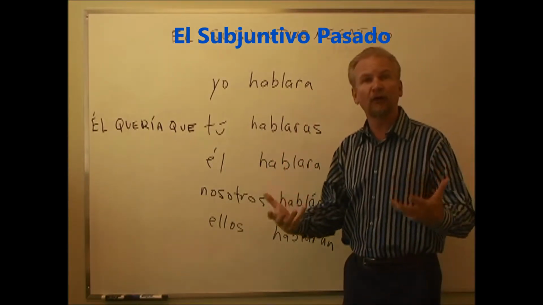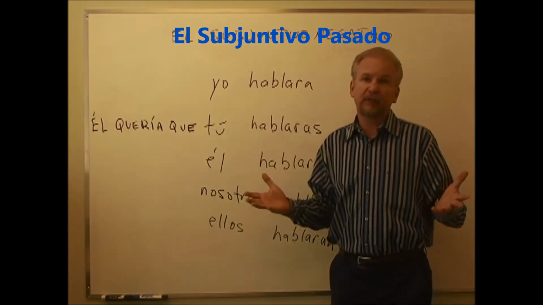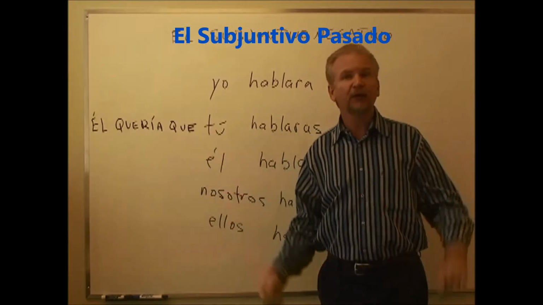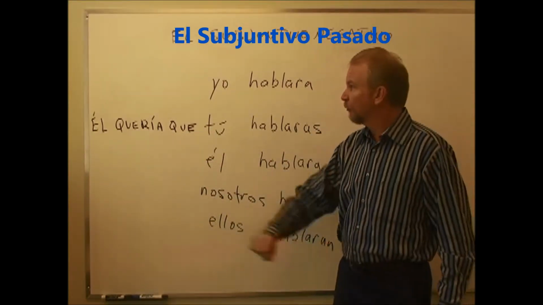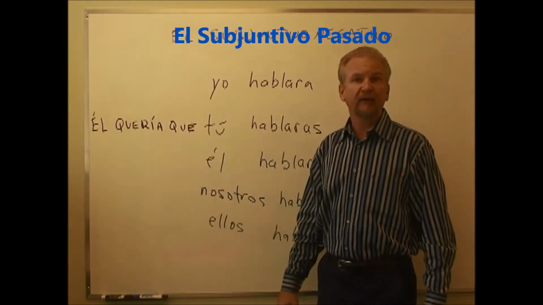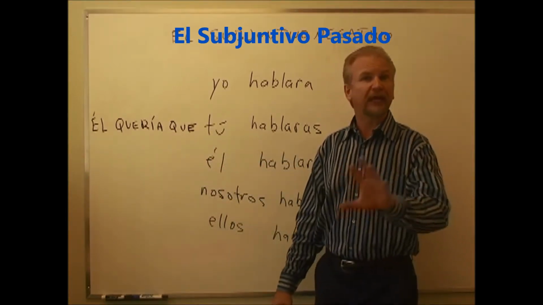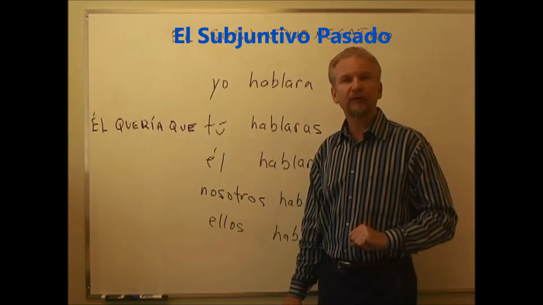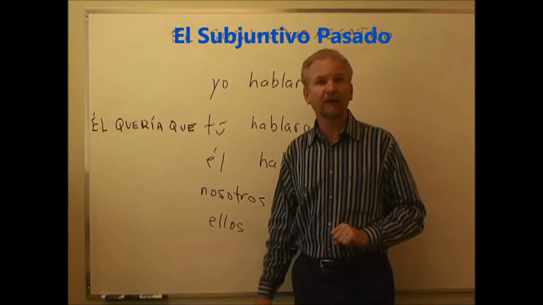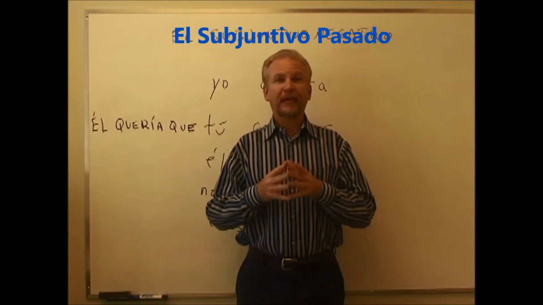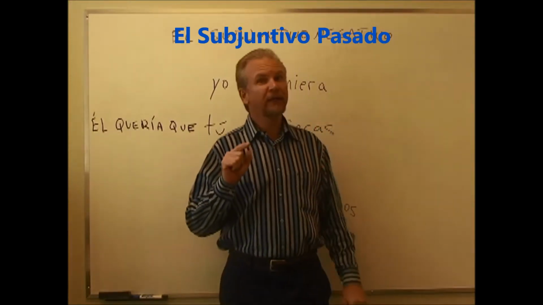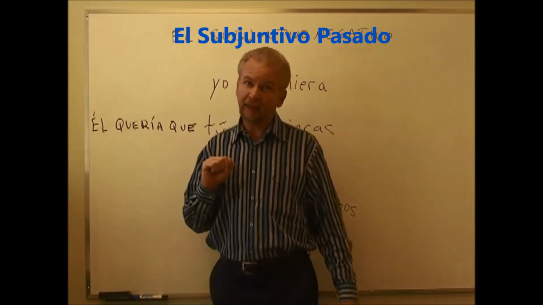Right? Él quería que yo hablara. In English you'd probably just say, he wanted me to speak. We don't really use this form. But when we have a past sentence with the que, the verb following will go in the past subjunctive. Let's look at the ER and IR past subjunctive conjugations. Now we have a look at the ER verb subjuntivo en el pasado.